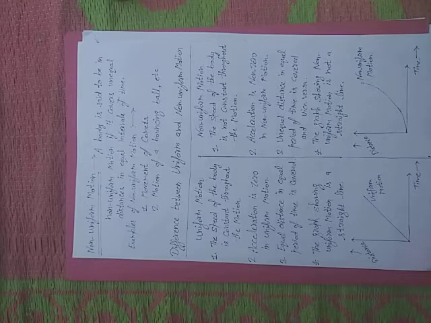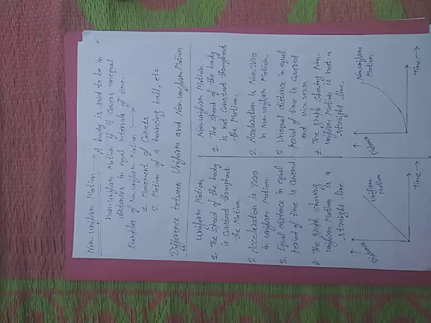Examples of non-uniform motion: the movement of a comet, movement of asteroids, motion of a bouncing ball. There are many examples of non-uniform motion.